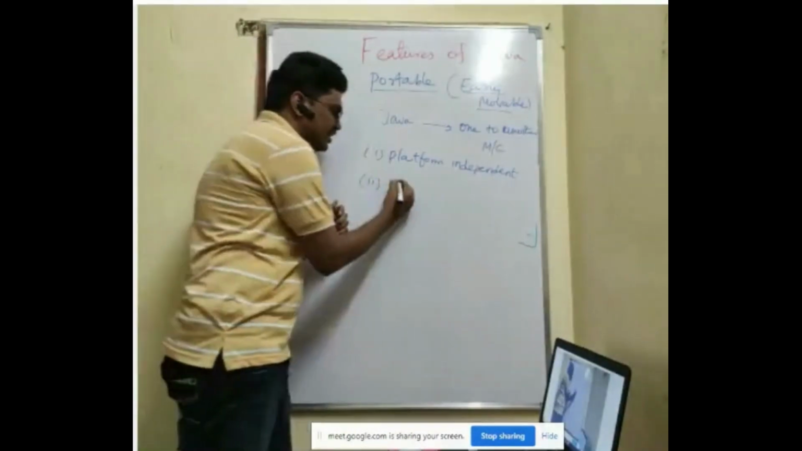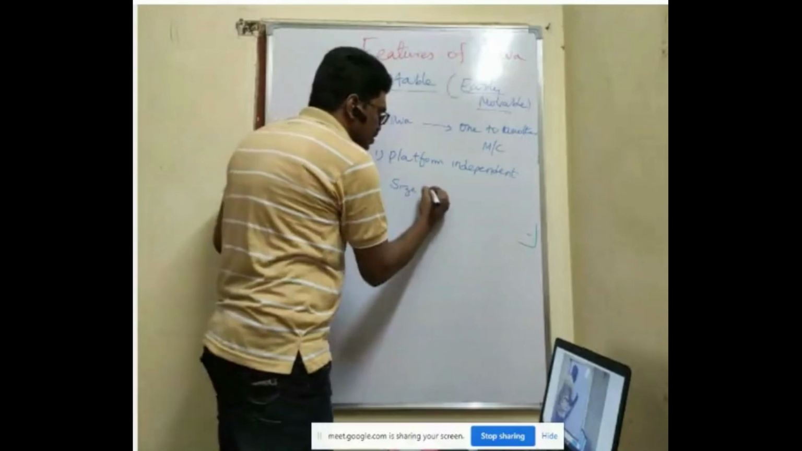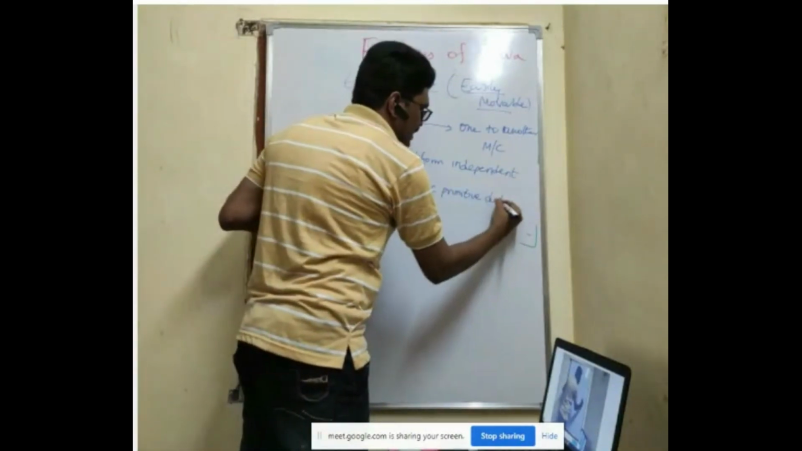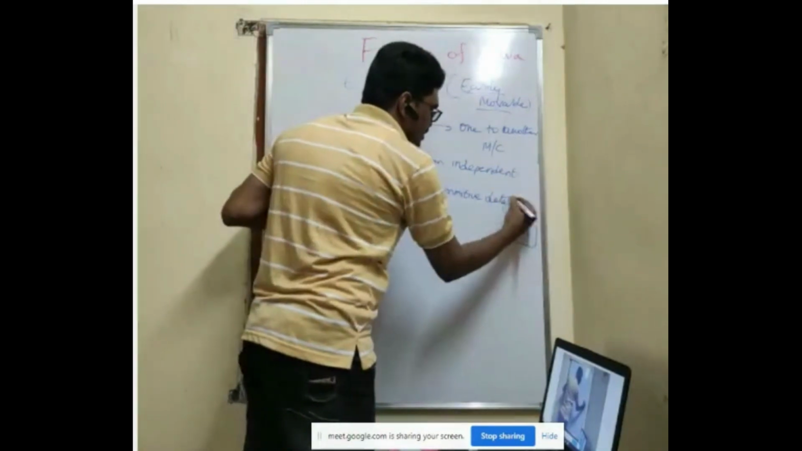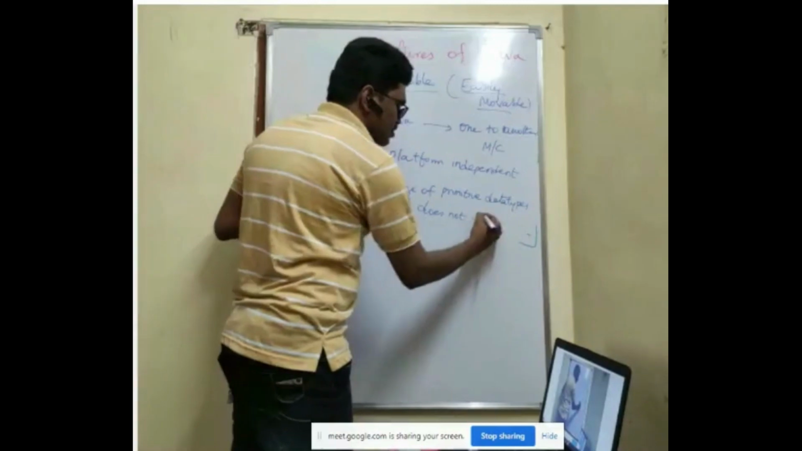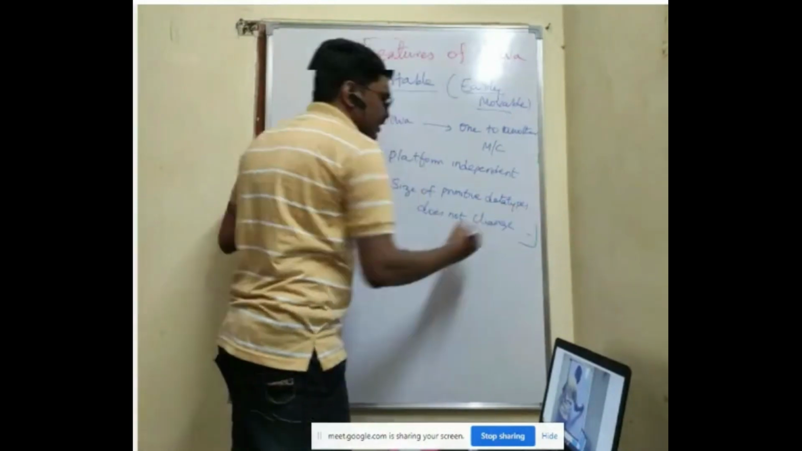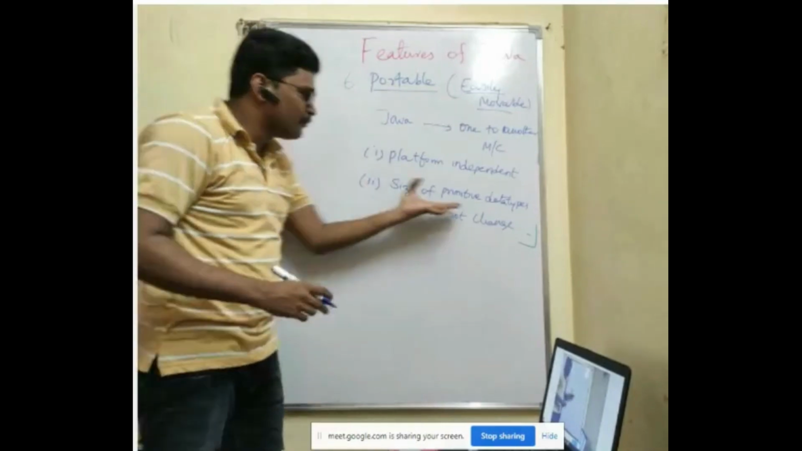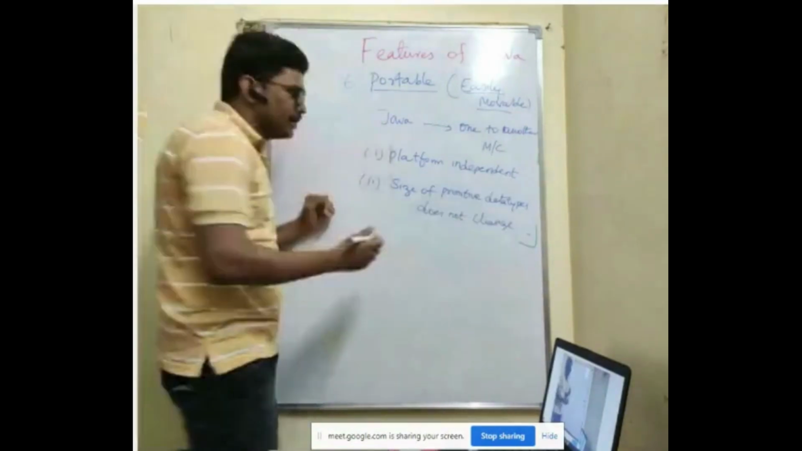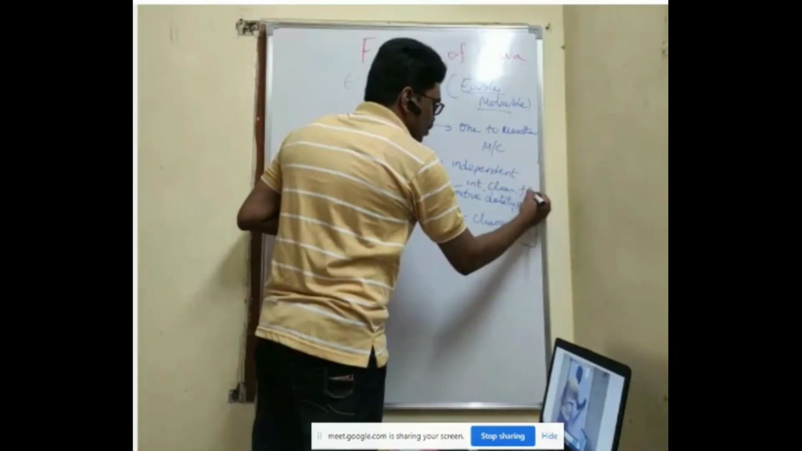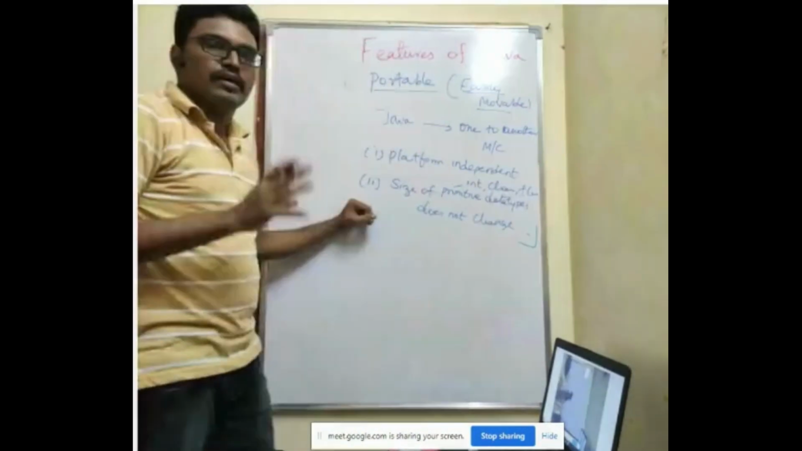The second reason is that the size of primitive data types does not change in Java when you change the platform. What are primitive data types? Your integer, character, float, all these things. So these are primitive data types.